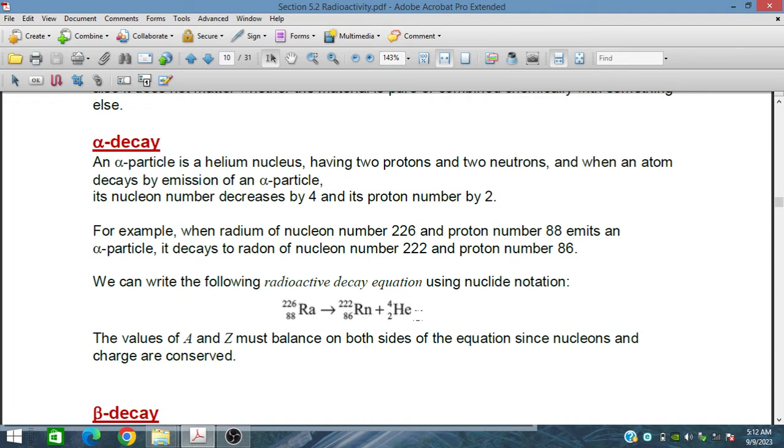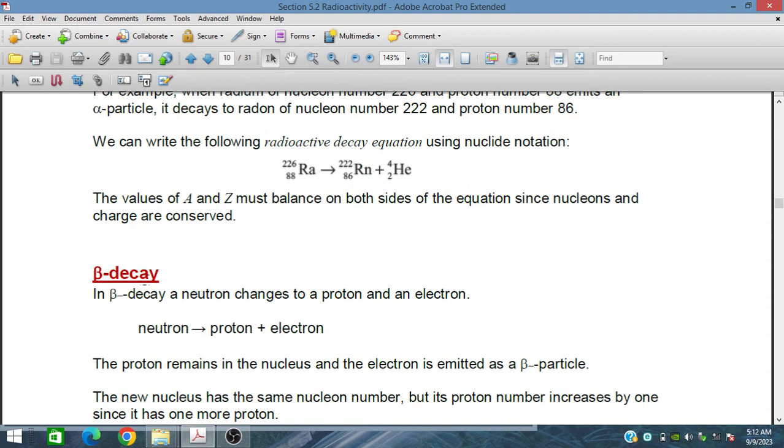This helium is basically the alpha particle, a helium nucleus. The values of A and Z must balance on both sides of the equation, since nucleons and charge are conserved. So 86 plus 2 is 88, and 222 plus 4 is 226.